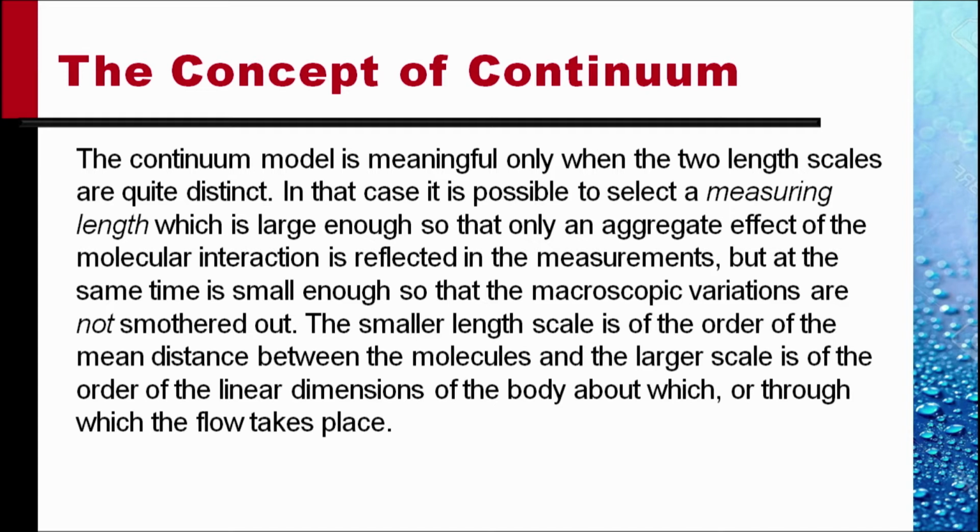In that case, when the continuum model is meaningful, it is possible to select a measuring length which is large enough so that only an aggregate effect of the molecular interaction is reflected in the measurement. But at the same time, it is small enough so that the macroscopic variations are not smothered out. The smaller length scale is of the order of the mean distance between the molecules, and the larger scale is of the order of the linear dimension of the body about which or through which the flow takes place.